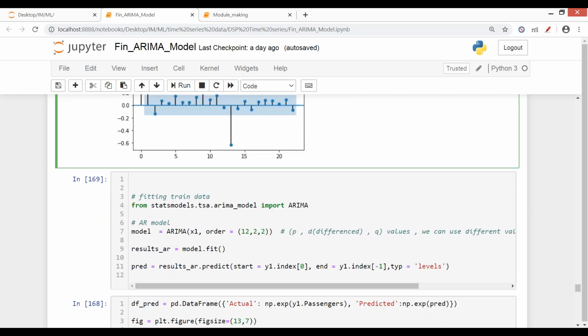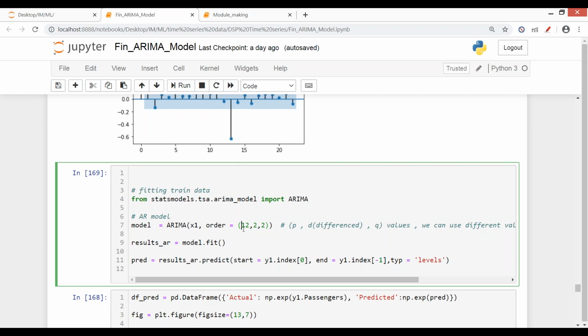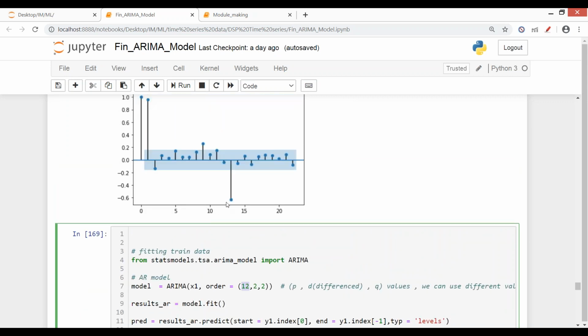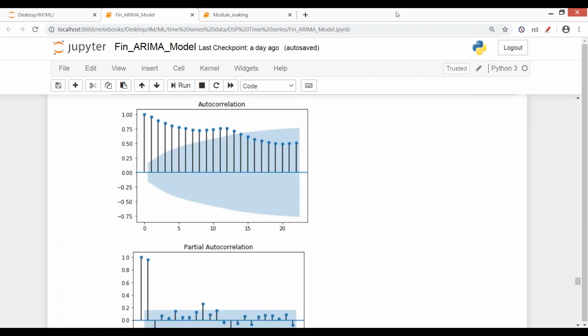So when the same process is repeated here, तो इसमें हमने क्या किया है? The best result was when I've taken an AR value of 12. Like इसमें हमारी कहाँ तक आ रही थी? 10 तक. So I've taken around something here. Like here 12, it is actually 13 or 14. So 12 came out to be my best result, and second order differential was used, and MA came out to be 2 significant values. मतलब यहाँ तक, like MA was taken till this point, like 2 values for MA.